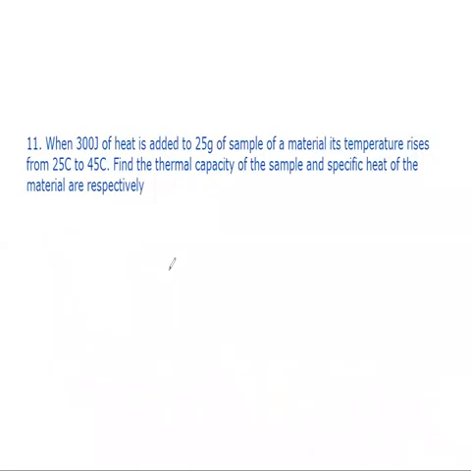Question number 11. When 300 joules of heat is added to a 25 gram sample of a material, its temperature rises from 25 degrees Celsius to 45 degrees Celsius. So the mass of the body is given as 25 gram, and the temperature rises from 25 to 45. That means the change in temperature will be 20 degrees Celsius, and it happens when 300 joules of heat is added. Then the question: find the thermal capacity of the sample and the specific heat of the material. They are asking both.